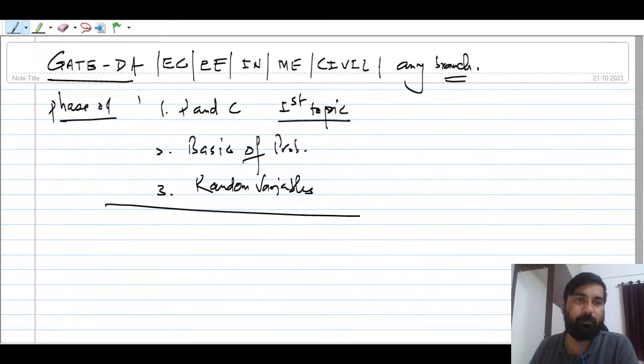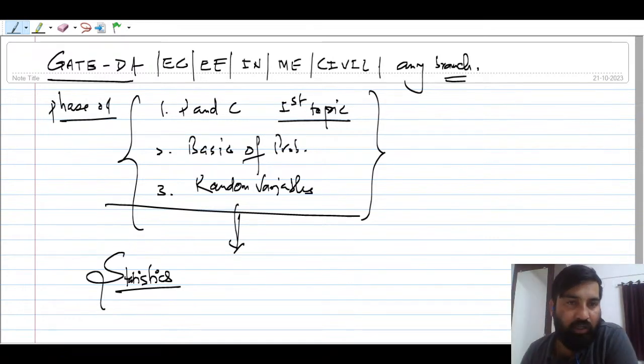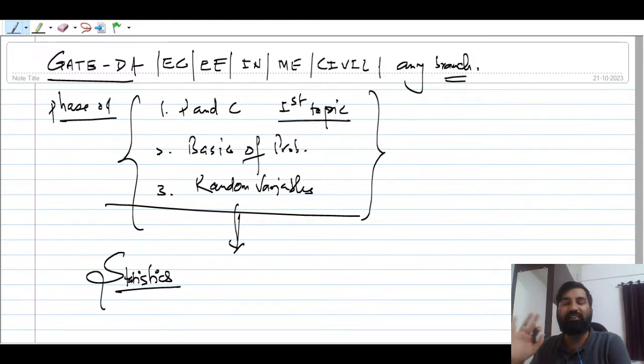So this will be my roadmap, and after finishing this, we will also talk about statistics, and there are different tests. Those things are important for machine learning, but not for other branches of engineering. Primarily you have to cover your paper one as well. Those who are going for computer science, electronics, electrical, instrumentation, mechanical, civil, chemical, biomedical, mathematics, whatever branch you are writing GATE, these sessions are for you.